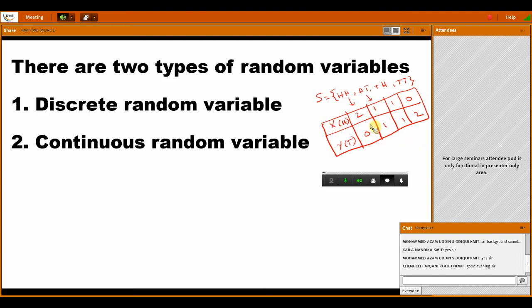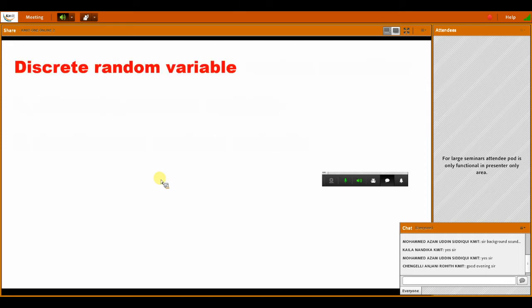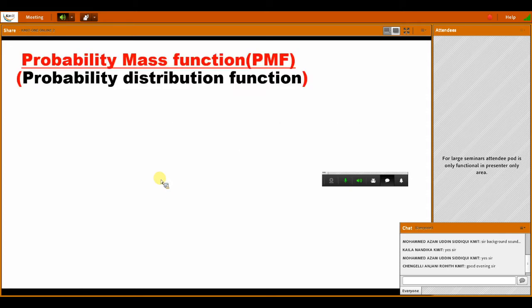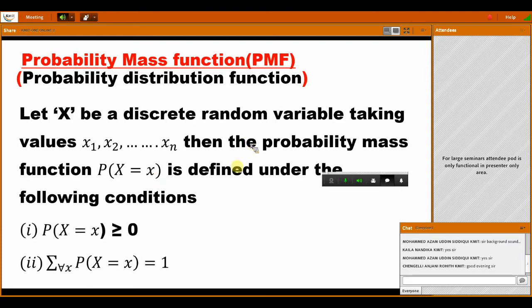If these variables are countable, like 1, 2, 3, 4, then it is called discrete. Continuous means the variable lies in a particular interval, and that is called a continuous random variable. A discrete random variable satisfying certain conditions is called a PMF, probability mass function.